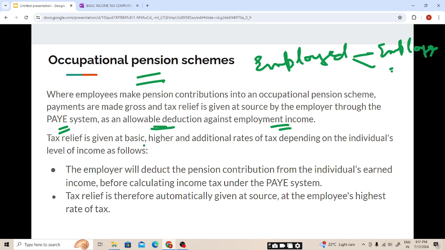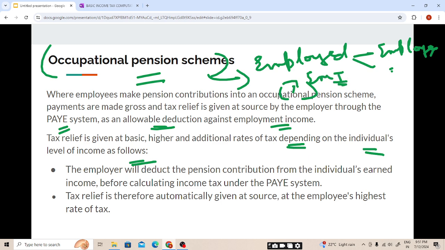So this will be an allowable deduction. Tax relief is given at basic, higher and additional rate of tax depending on the individual's level of income. So whatever amount an employee contributes, that amount will reduce the employment income. So the relief will be available at the basic rate, higher rate or additional rate.